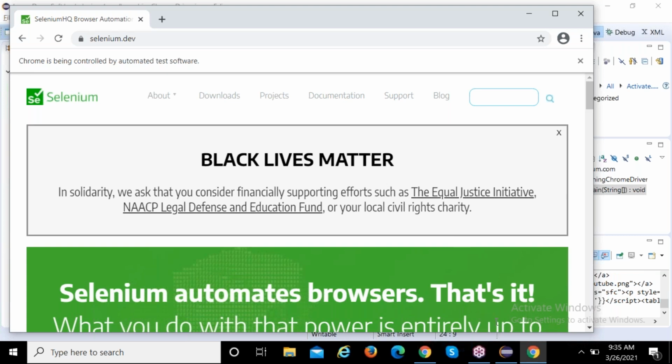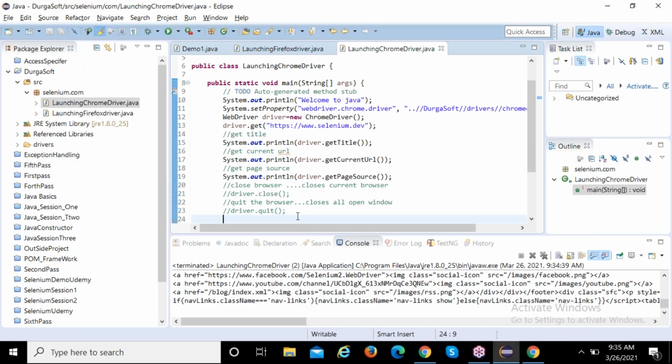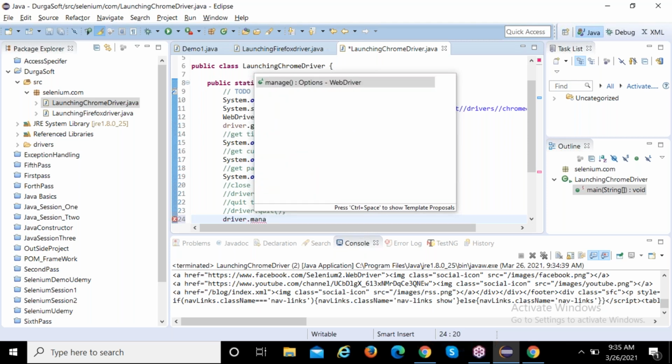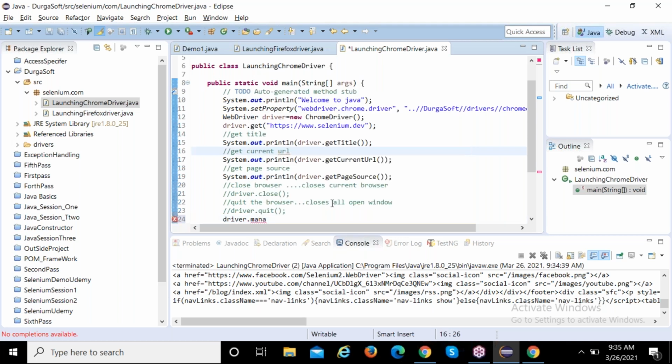So can you write that command? Driver dot. This is an interview question, guys. Definitely they will ask you how you maximize the window. Driver dot manage dot. Okay, manage, use control space, it comes automatically. Yeah, manage dot.